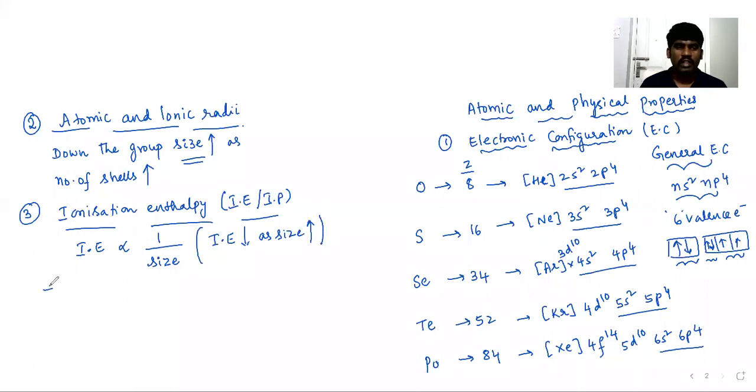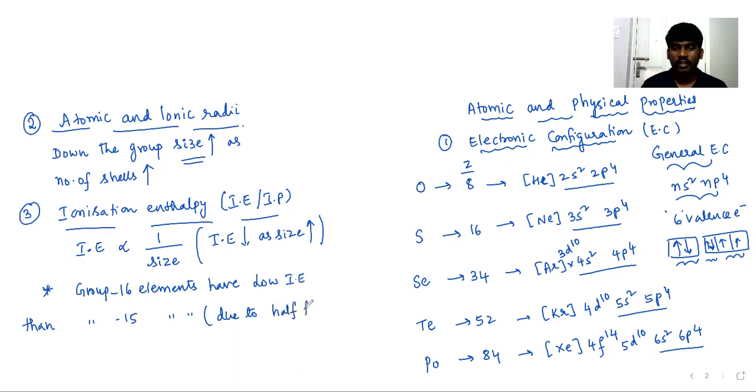But when we compare group 15 and group 16 elements, children, group 16 elements have a lower ionization enthalpy than group 15 elements. What is the reason? Repulsion, sir. Yeah, it is due to.